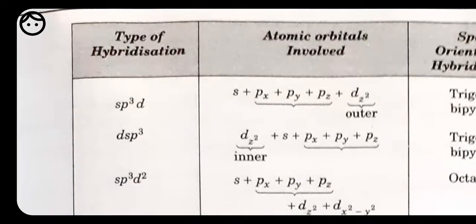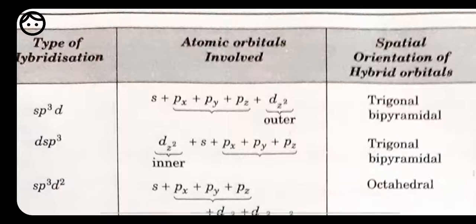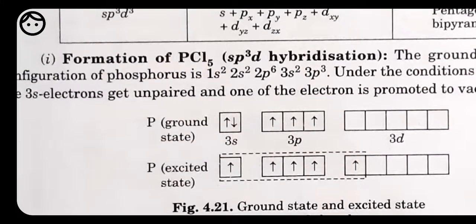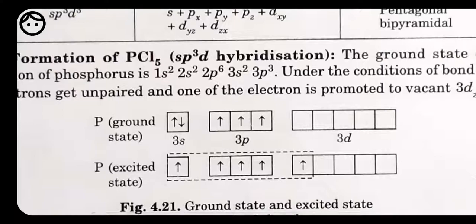sp3d hybridization. Here, if we are having one orbital of s, three orbitals of p and one orbital of d, they are going to take part. So here in the hybridization, one electron is going to jump from p to d, and they are going to show sp3d hybridization. Like here we are having examples, yes, these are the examples. See, phosphorus pentachloride. If we talk about phosphorus pentachloride, here phosphorus is taken as the central metal, isn't it? And chlorine is present along with the